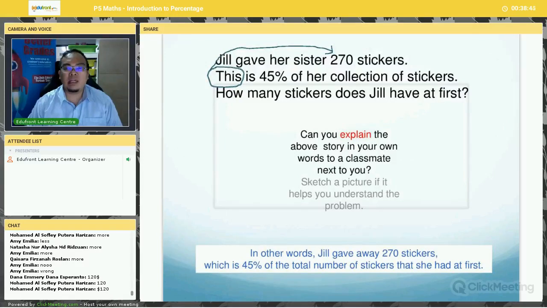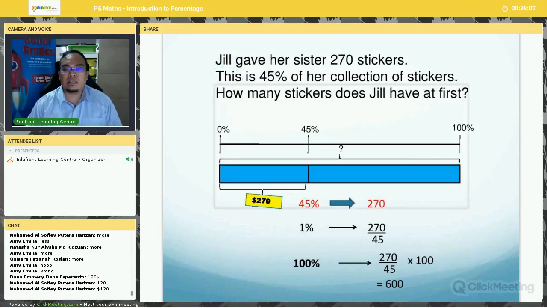Now let's take a look at the next question. Jill gave her sister 270 stickers. This is 45% of her collection of stickers. How many stickers does Jill have at first? So in other words, Jill gave 270 stickers, which is 45% of the total number of stickers that she had at first. How do we show this? Since the entire number of stickers is 100%, and she gave her sister 270 stickers, which is 45% of her entire collection.